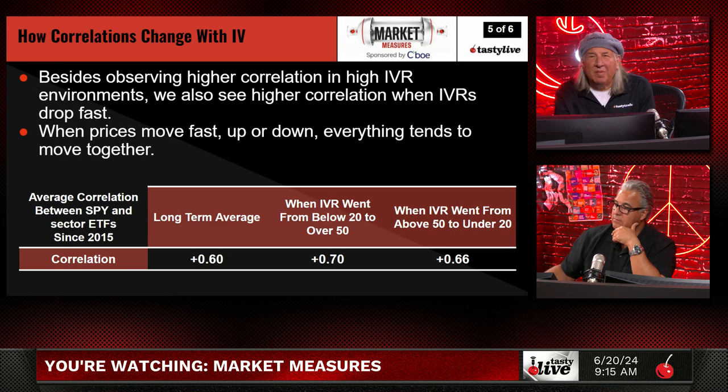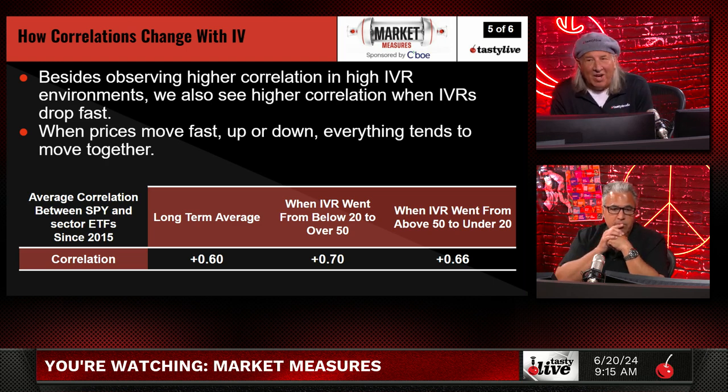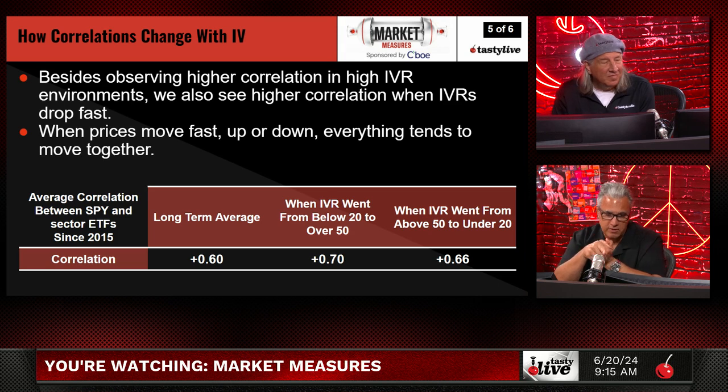I have no idea. Besides observing a higher correlation in high IVR, we also see a higher correlation when IVRs change fast. So when prices move fast, up or down, everything tends to move together. This time we looked at when IVR went from below 20 to over 50: everything went to 0.7. That's a huge correlation. When IVR went from above 50 to under 20, it dropped a little bit, and the long-term average is 0.6. This is the way I thought it would be when you asked me the question to begin with.